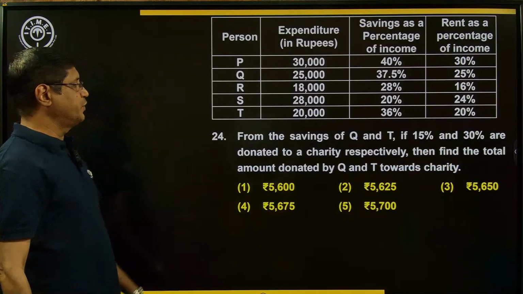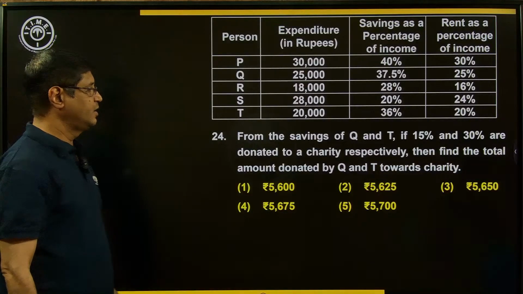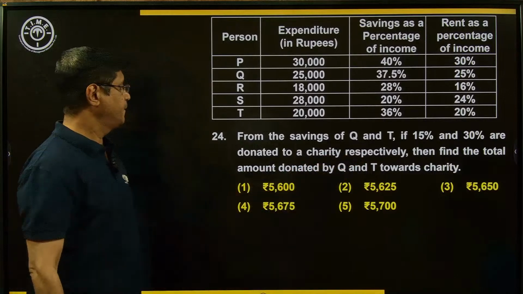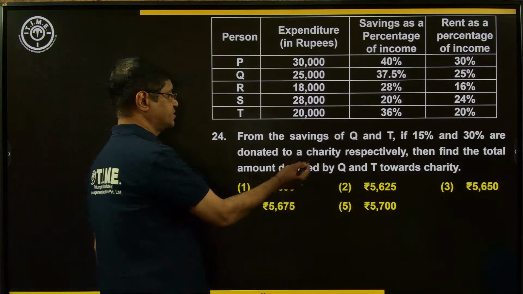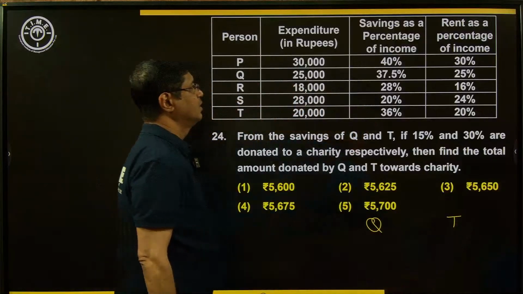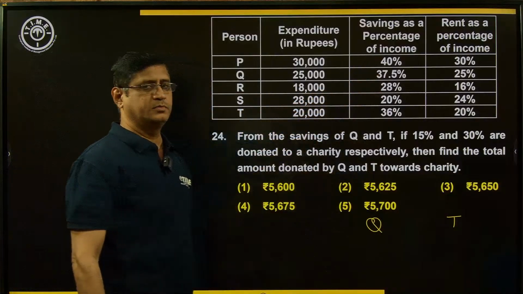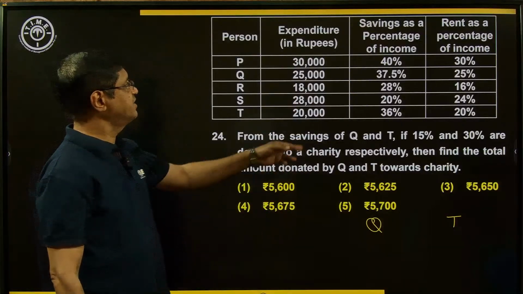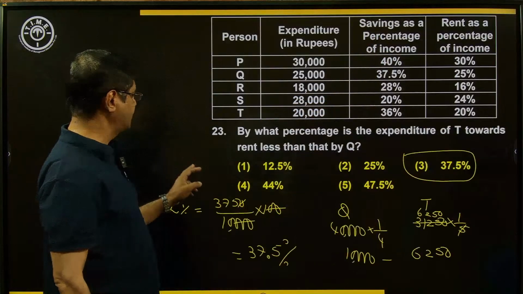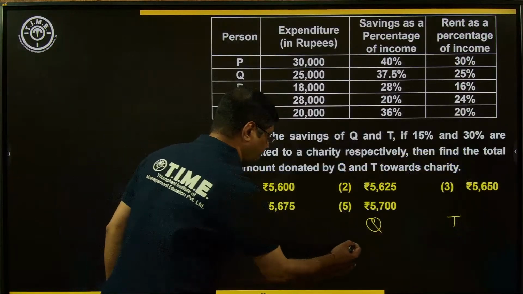From the savings of Q and T, if 15% and 30% are donated to charity, then find the total amount donated by Q and T towards the charity. Savings of Q and T. What about the savings here? Savings is calculated upon income. What is the income of Q? It is 40,000. Already we got the 40,000 here.